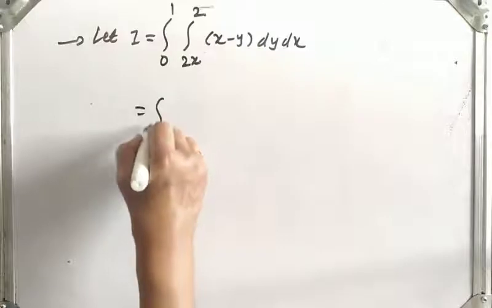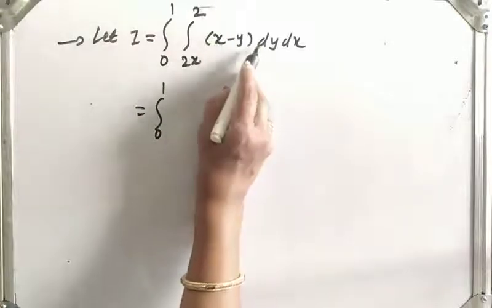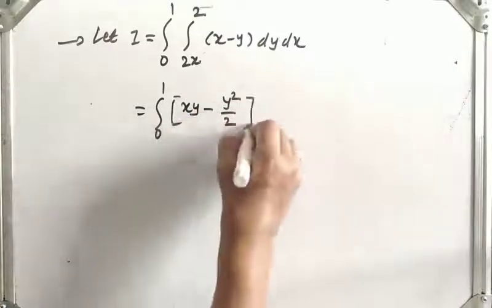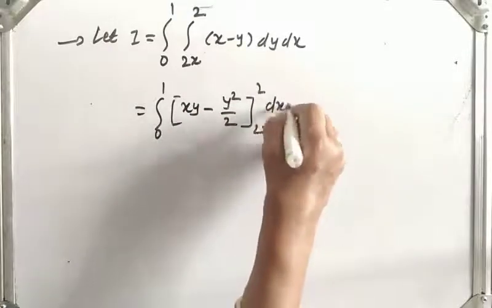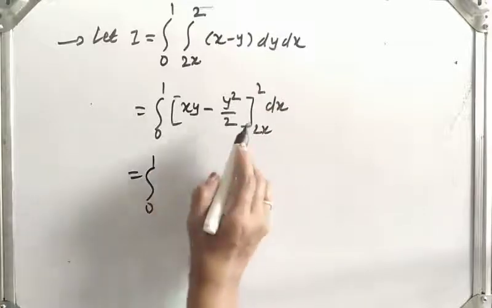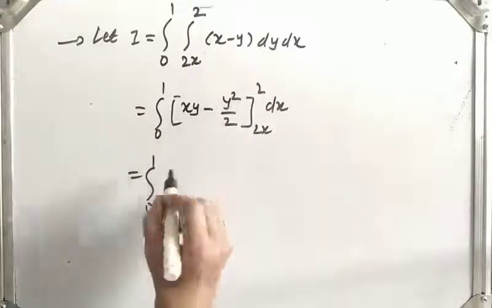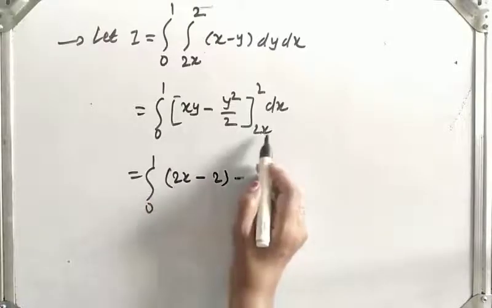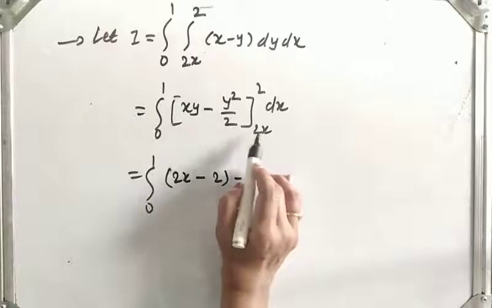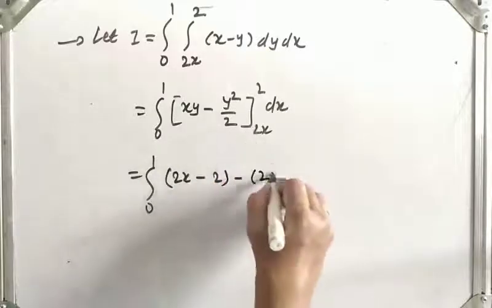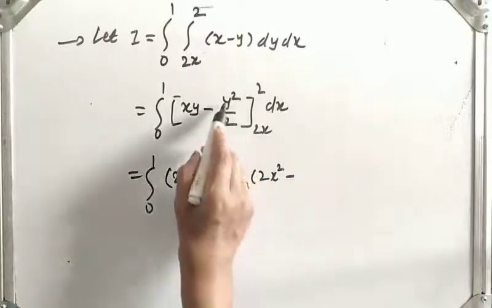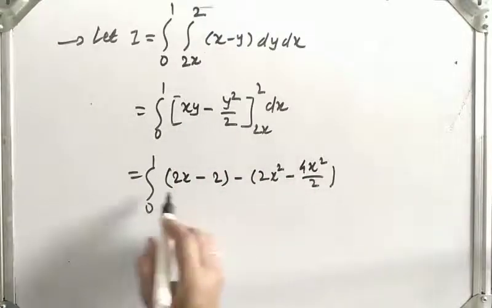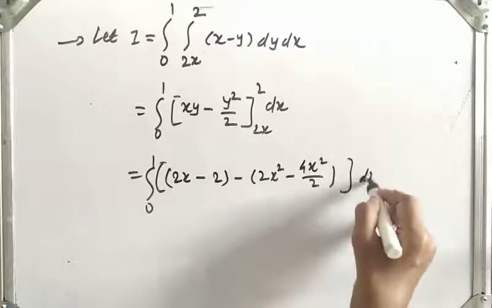So this 0 to 1 as it is, integrating with respect to y. This will be xy minus y square by 2 with limits 2x to 2, dx. Let us apply limits. Put y is equal to 2: 2x minus 2 square by 2, that will be 2, minus the lower limit. Put y is equal to 2x, so that will be 2x square minus (2x) square, that will be 4x square upon 2, into dx.